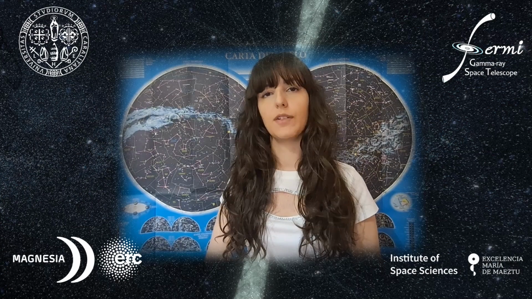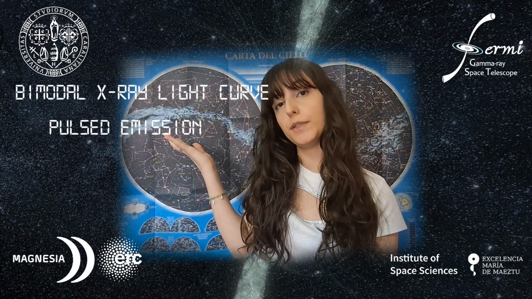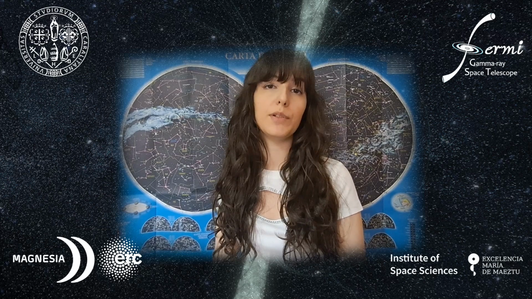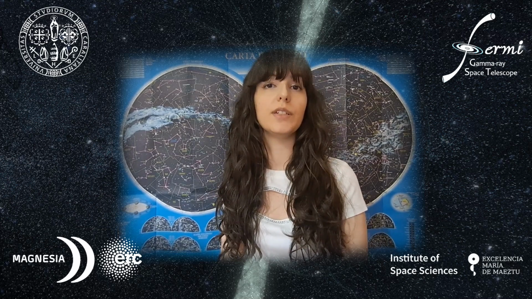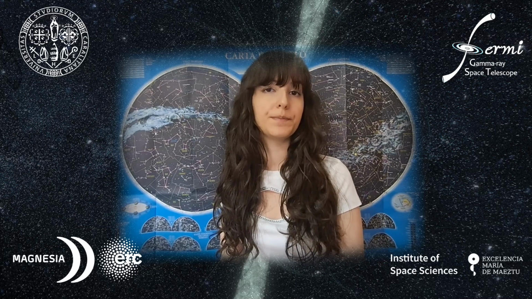Typical characteristics of the state are a bimodal X-ray light curve, pulsed emission spanning from the optical to the X-ray, and enhanced gamma ray emission. They are all thought to arise from synchrotron emission happening at the inner rim of the disk, where the pulsar wind interacts with the matter, creating a shock.